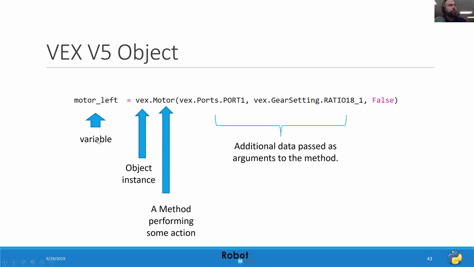So here I have a variable, which is my left motor. I've called it motor left. I have an object, which is VEX, which is just the VEX system. And then I have a method, which is like some kind of action that the VEX system is going to do. So for example, maybe I'm going to make the motor on port number 1 spin at a certain distance, right? So here we can see the different parameters that we're passing to this method.